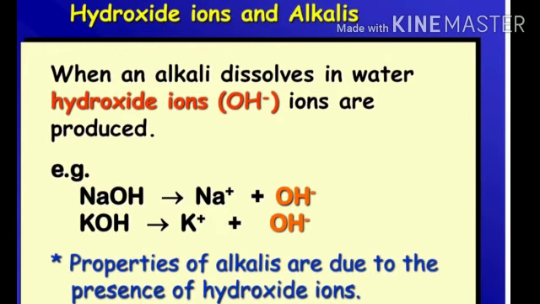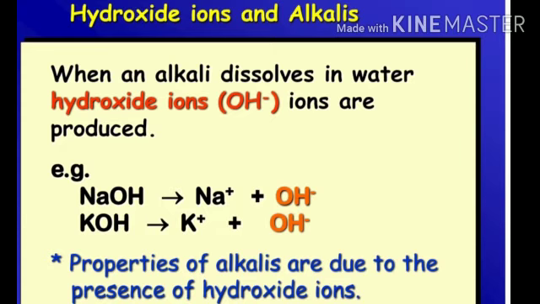Now, what do all the bases have in common? When a base is dissolved in water, it always produces hydroxide ions. Thus, a base is a substance which dissolves in water to produce hydroxide ions in the solution.